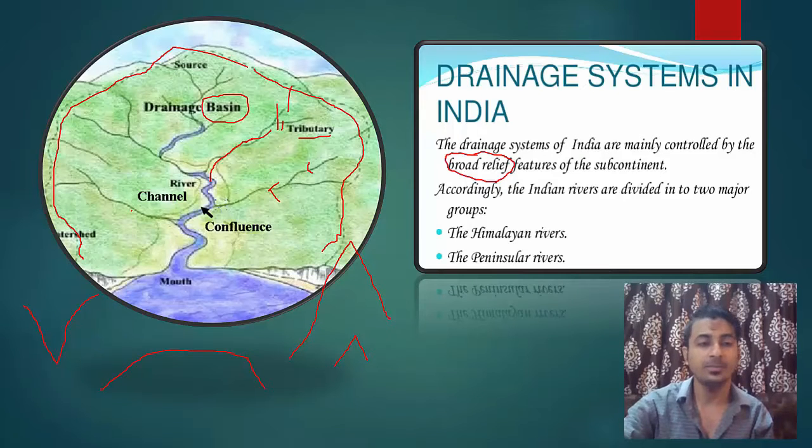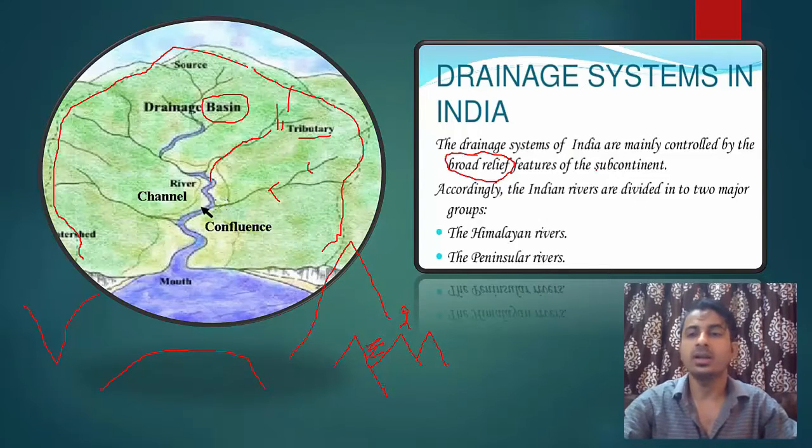Depression means valley. Suppose this is a mountain. Okay, this is a mountain. So this area, this is called valley. So if you see relatively, this is also a height. Okay, if you stand here and see it, so this is also a relief. So all these things are relief. So all these reliefs determine the drainage system in India. Okay, and accordingly there are two, Himalayan and peninsular.